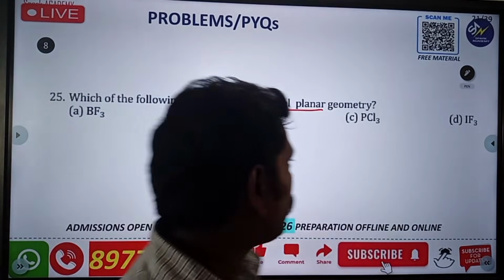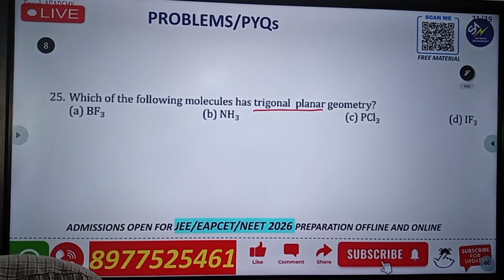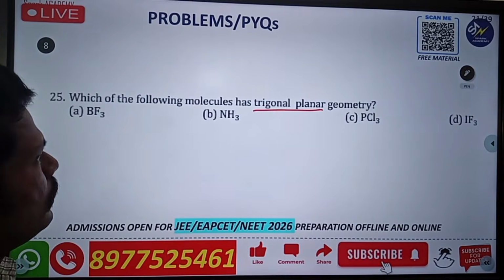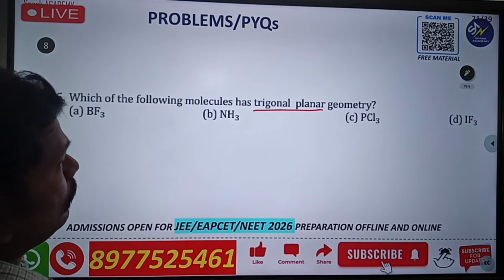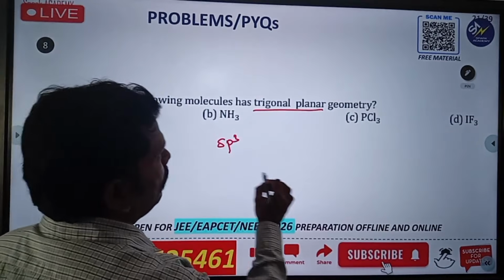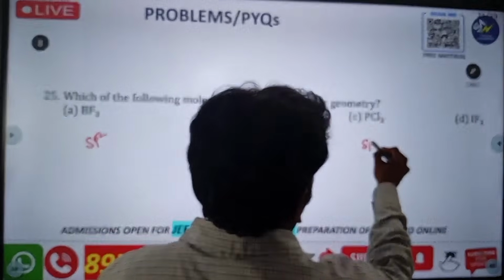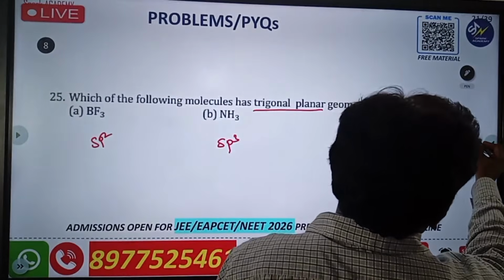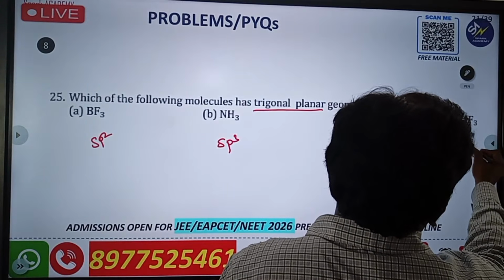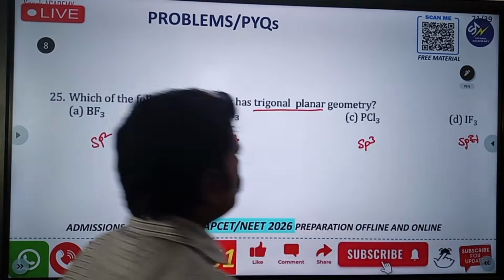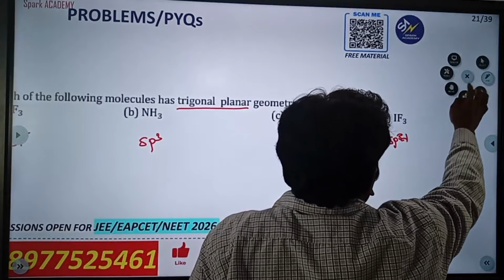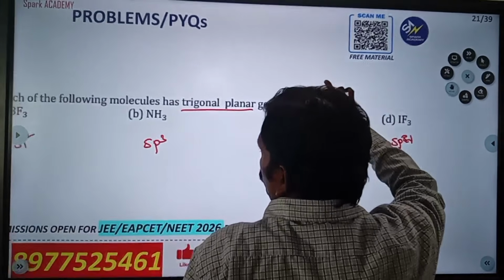So first of all, find out which type of hybridization it is going to be. Here sp2 hybridization is there. Here sp3 hybridization is there. And here sp3 hybridization also, and here 3 bond pairs and also 2 lone pairs, sp3d. So what is the relationship between hybridization and geometry? I will tell you right now.